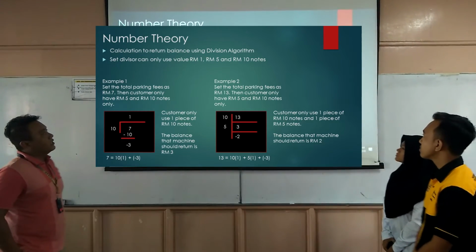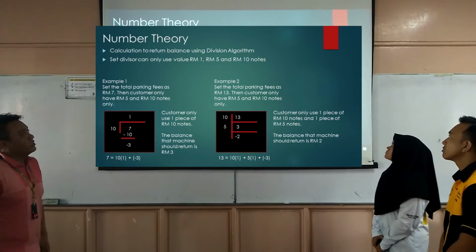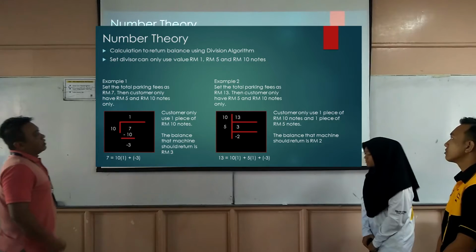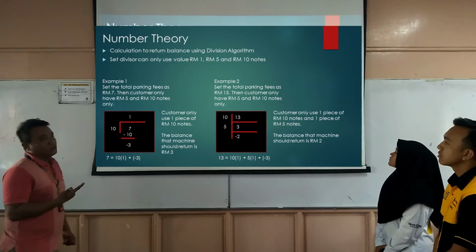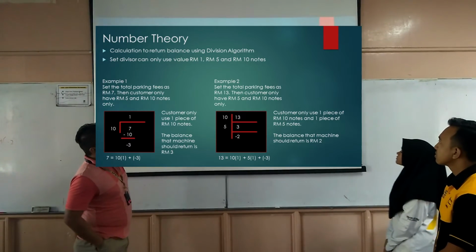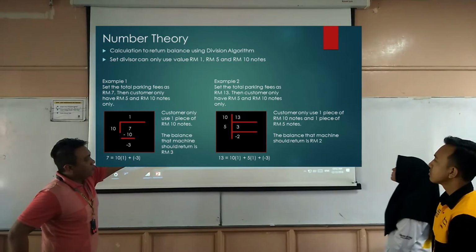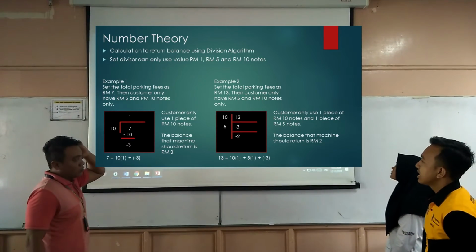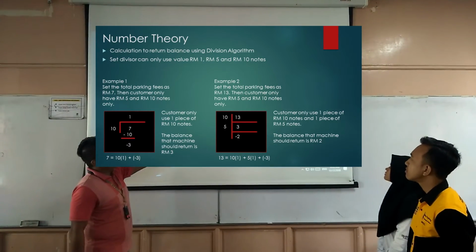The second example is we set the total parking fees as RM13. Then the customer only has RM5 and RM10 notes. Here's the calculation: RM13 divided by 10 for the RM10 note. After that, there is a balance of fees here.